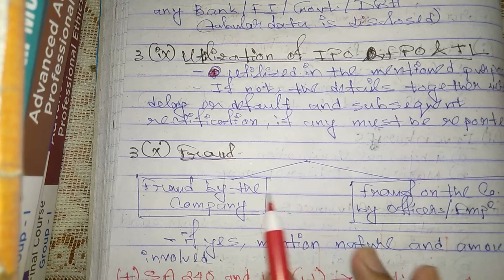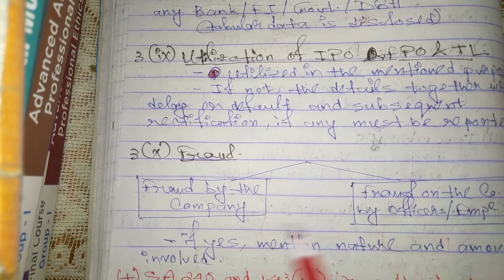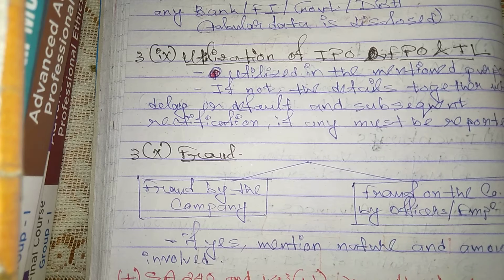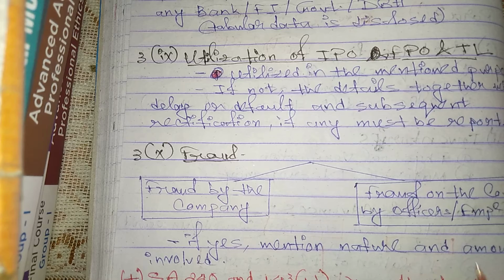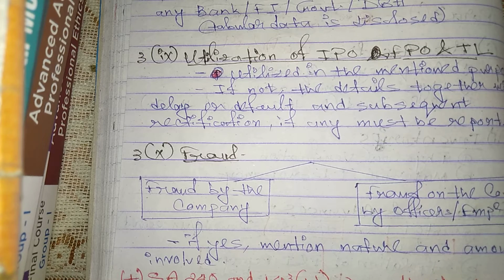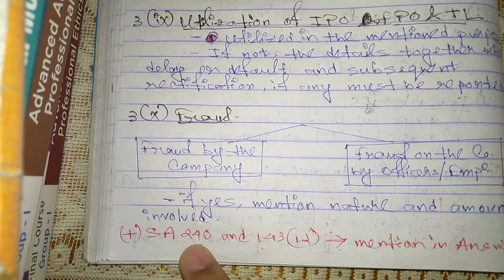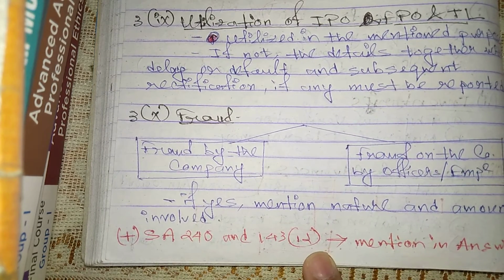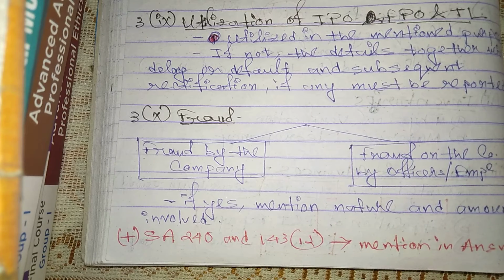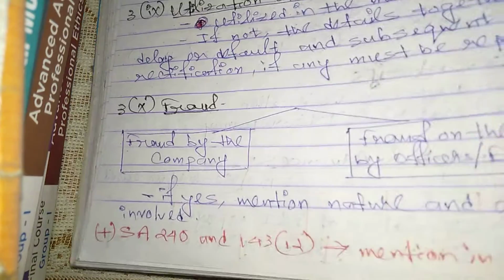There are two types of fraud. Number one is fraud by the company. Number two is fraud on the company by the officer and employee. If there is any existence, if yes, then mention the nature and amount involved. And in your answer you should also refer to Standard on Auditing 240 and section 143 subsection 12 of the Companies Act. You should mention these two points in case you have any case study on fraud.